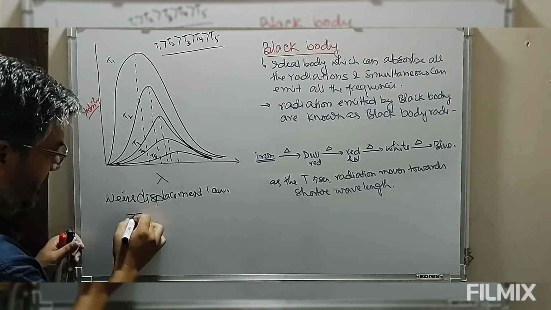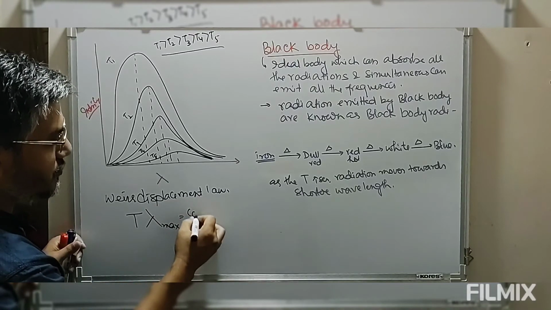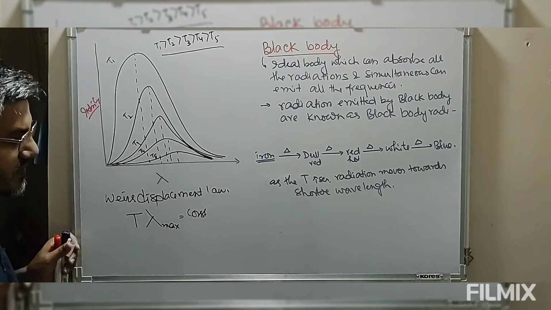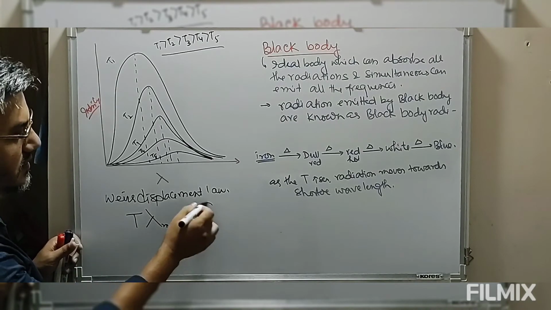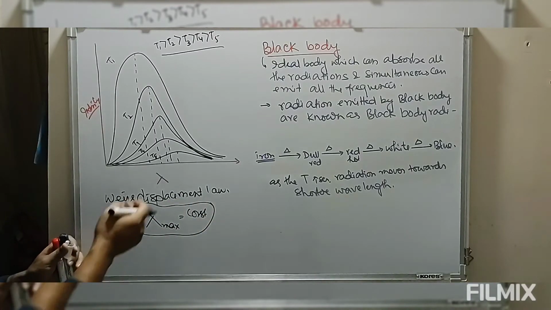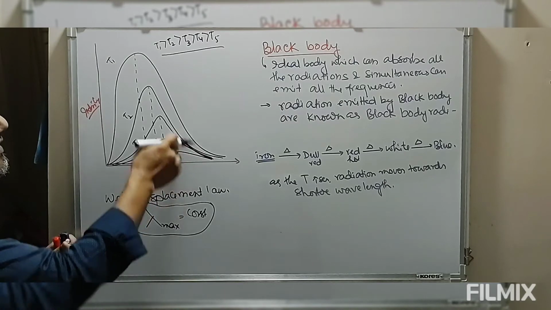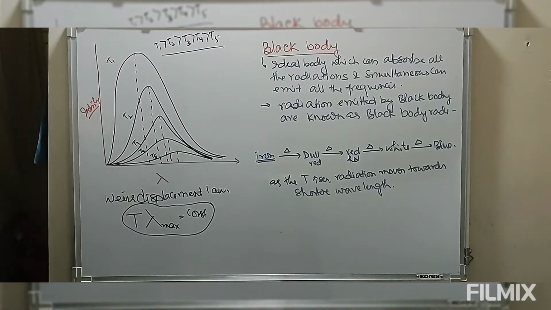So it says temperature T into maximum wavelength is equal to a constant. That means, look at this, temperature and maximum wavelength are inversely related to each other. So as the temperature increases, the maximum wavelength at which the intensity becomes maximum decreases, and the peak also decreases. So this is